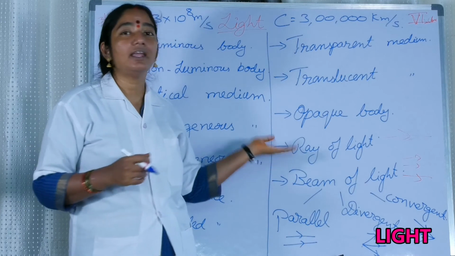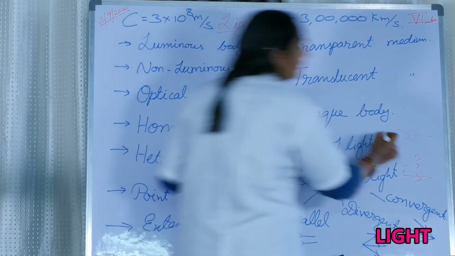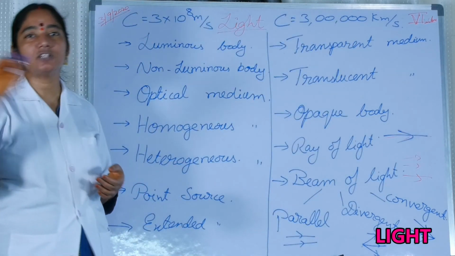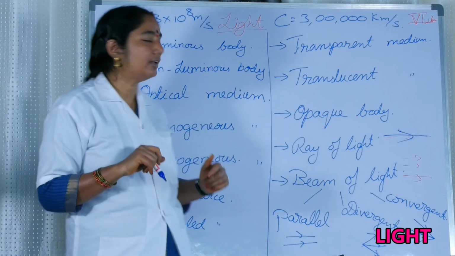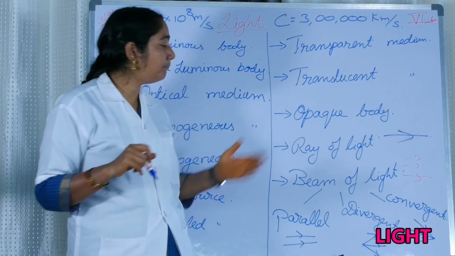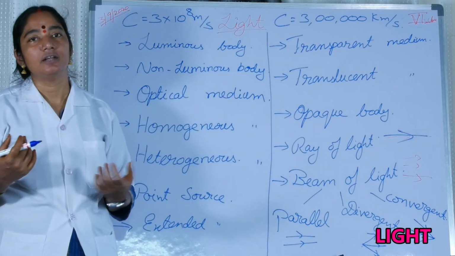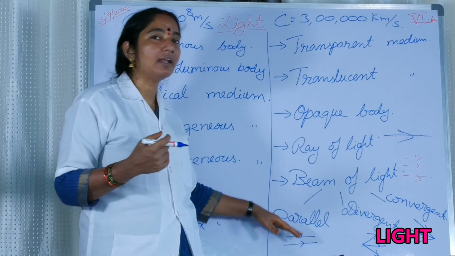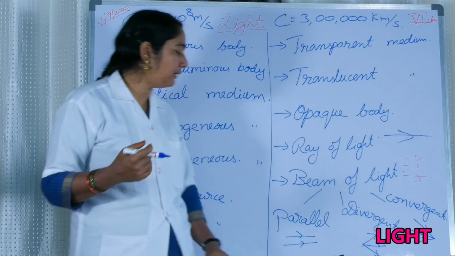Next is the ray of light. Generally, we represent the ray of light with an arrow mark. The arrow mark shows the direction in which the light is going. So that is called a ray of light. And next is a beam of light. See, from the sun we are getting a beam of light. Again, in this beam of light, we have three types: one is the parallel beam, the divergent beam, and the convergent beam.